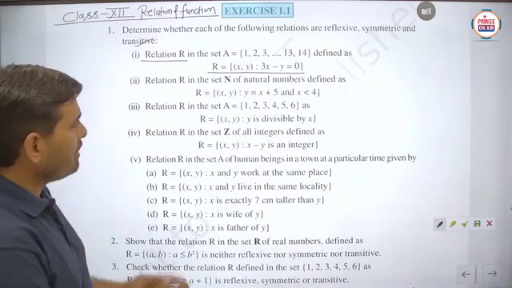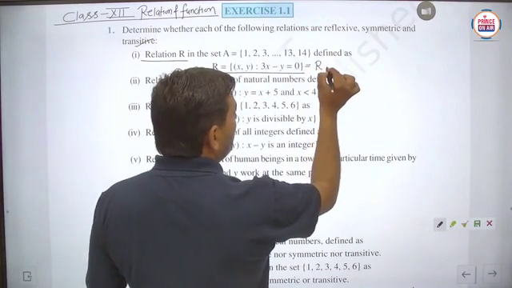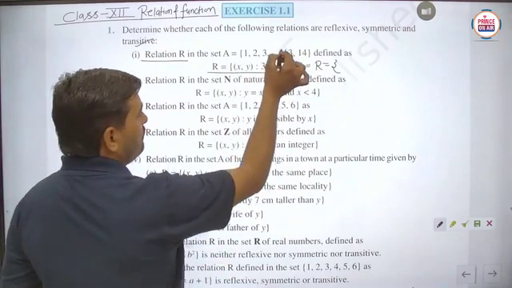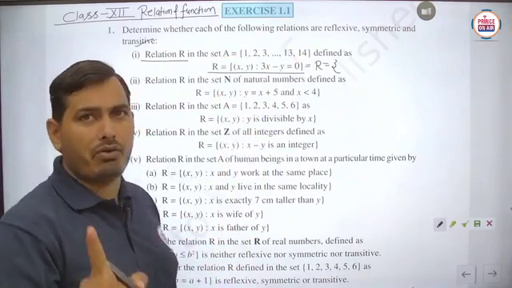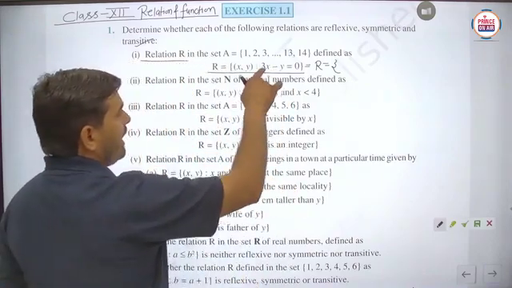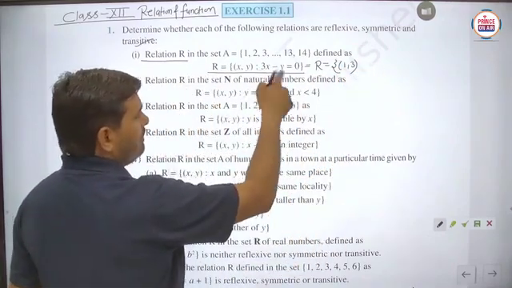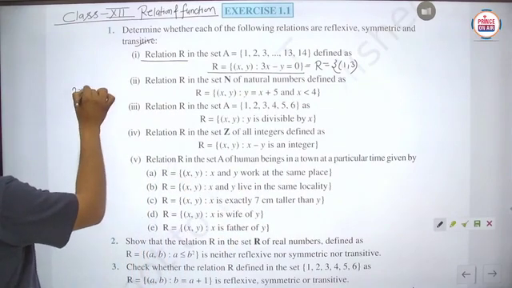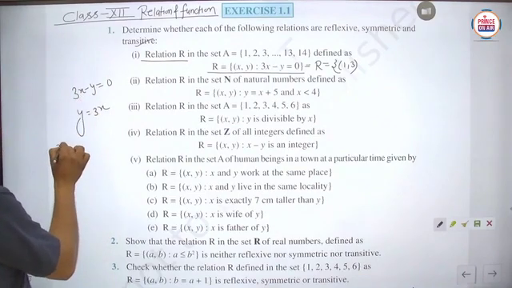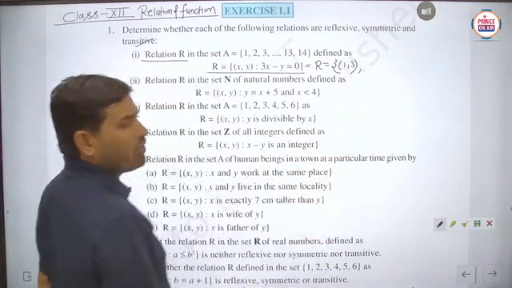Basically this is given in set builder form here, so we have to change this relation into roster form. In roster form, we have to take any x or y from the given set A, because the relation should be defined on this set A. Suppose we take x equal to 1. Simplifying, 3x minus y equals 0 gives y equals 3x. So if x equals 1, then y equals 3, and we make the ordered pair (1, 3) here.